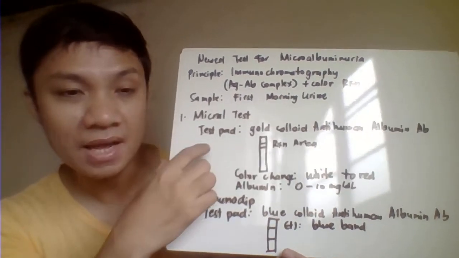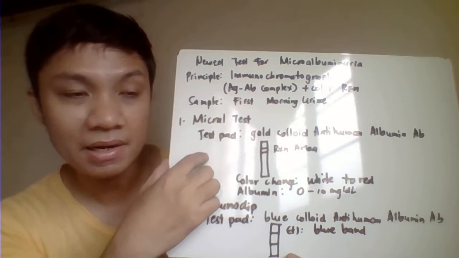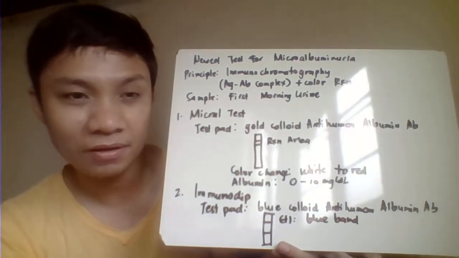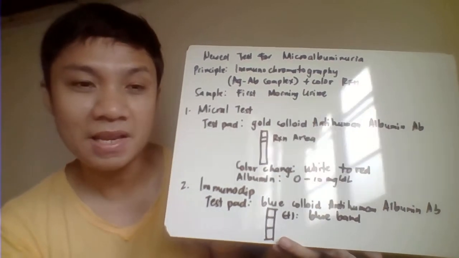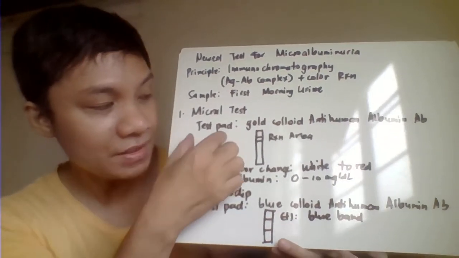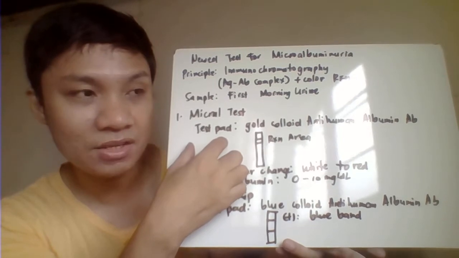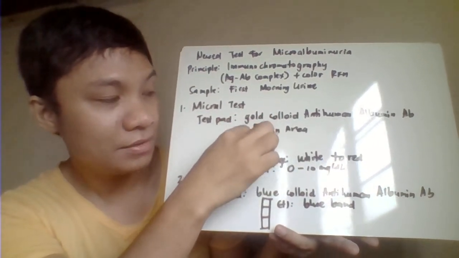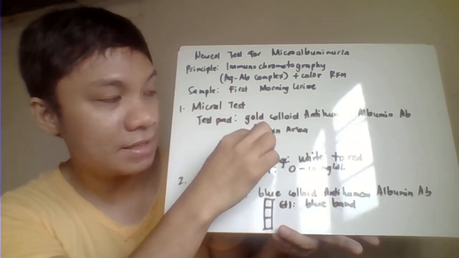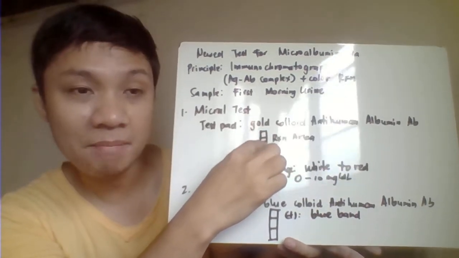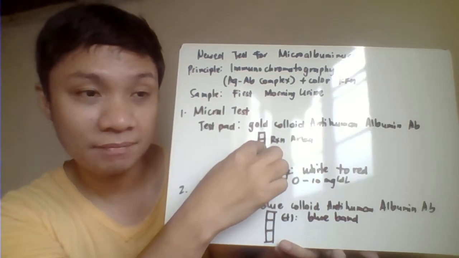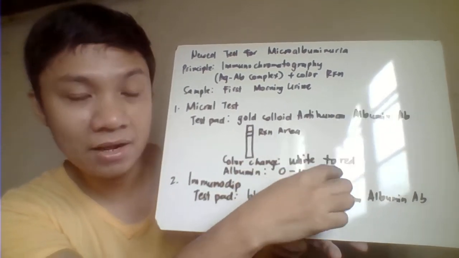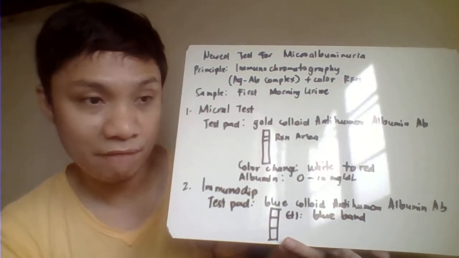Okay, so the first test, we have your Micral test. The Micral test is a test pad impregnated with gold colloid, gold siya, na anti-human albumin antibody. So if your sample contains albumin as your antigen, magko-combine siya dito sa ating reagent. So magpo-form sila ng complex, akyat dito sa reaction area, meron ka ditong enzyme conjugate. And therefore, magkakaroon dito ng color change. Magiging red ang color niya, meaning that one is positive.